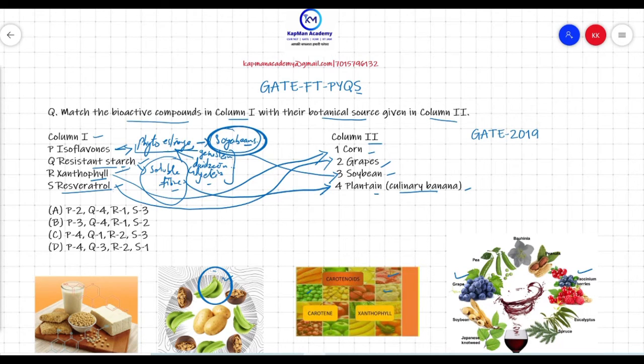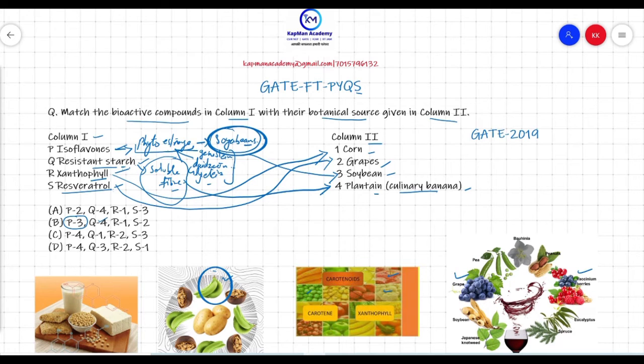So let's see the correct answer in our options. In column 1, P matches soya bean, which is 3 in column 2. Here only option B matches P with 3. Then your next option is Q4, resistant starch, which matches plantain, the culinary banana. Yes, this one is correct.